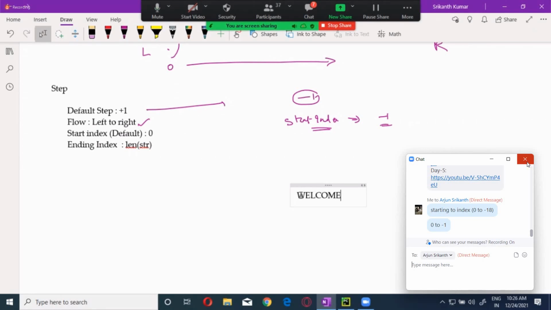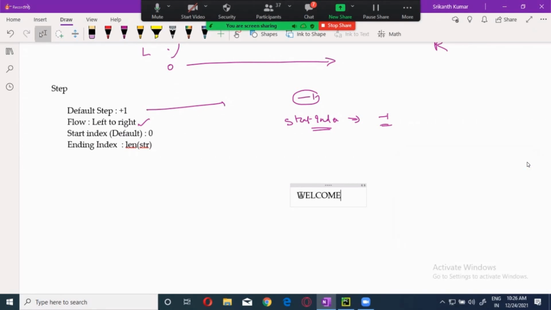7. What will be the index of the last E? 6. Okay, not 8, 6. So here, when I am giving 7, it will stop at 6, exactly at that. So the ending index should be the length of the string. Remember this. Okay, clear guys? Now, above all, there is one important thumb rule.